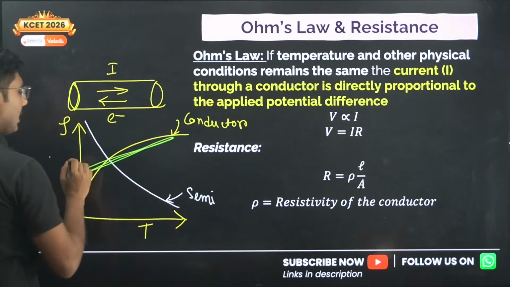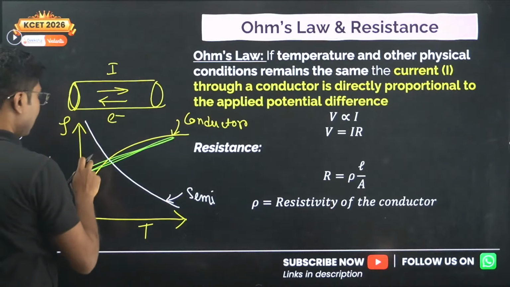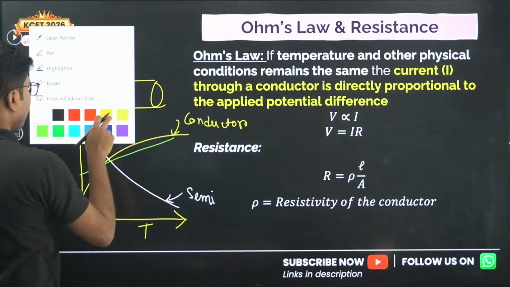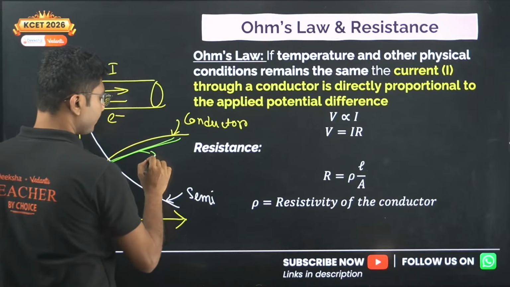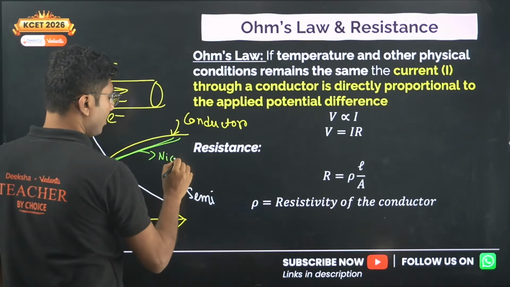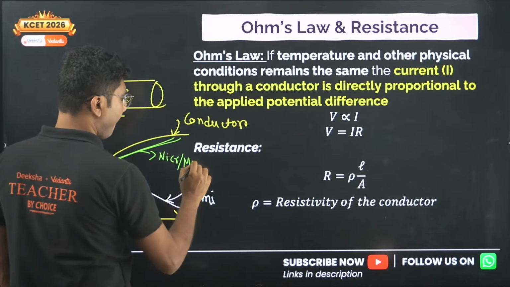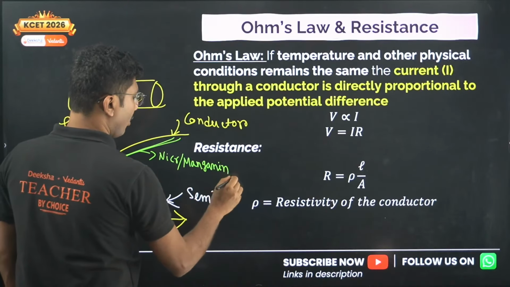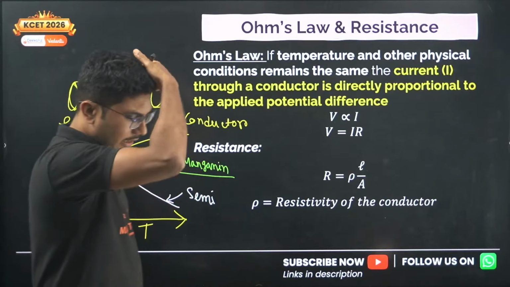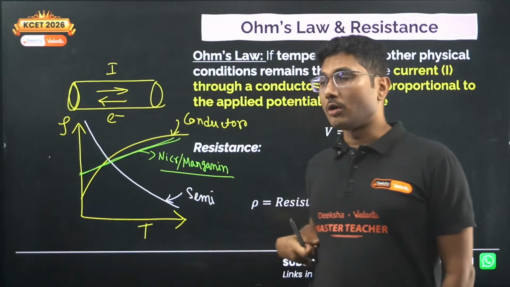Examples for them are nichrome, manganese. These are examples of conductors whose resistivity almost remains constant.